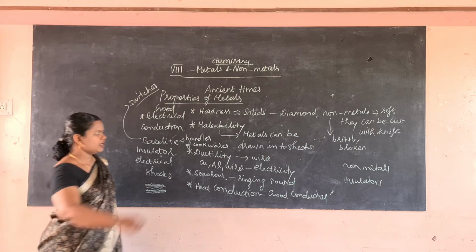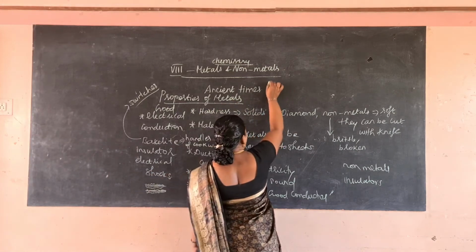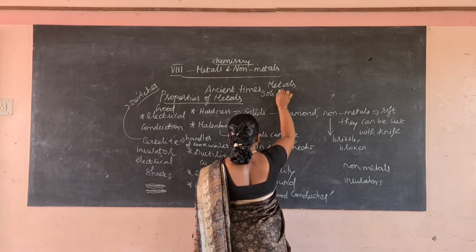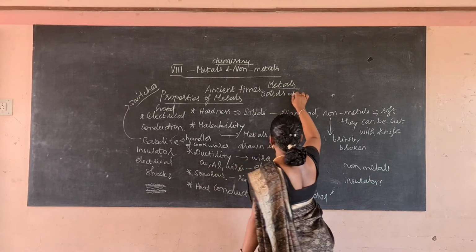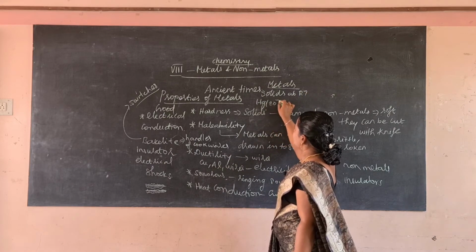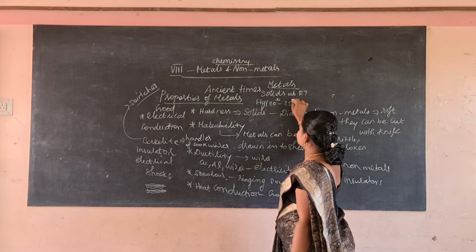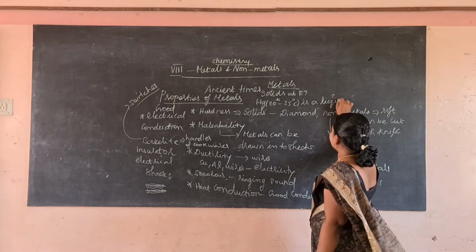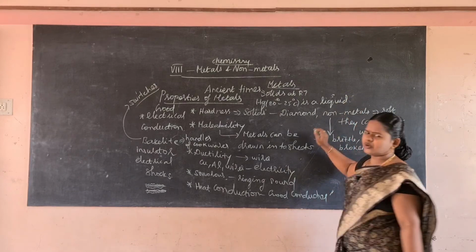Then about the states. Metals are solids at room temperature, whereas mercury, at 20 to 25 degrees C, is a liquid. Mercury is the only metal that is liquid at room temperature.